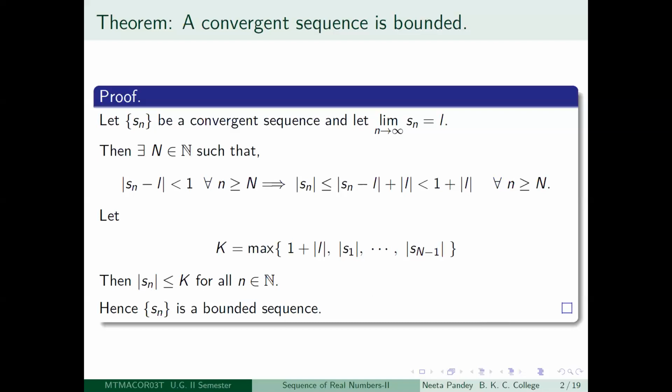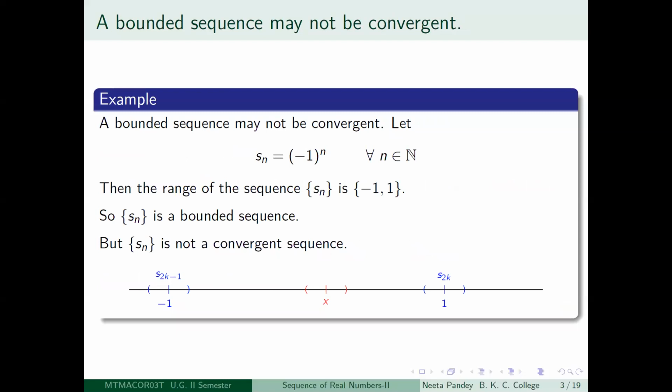Fine. So we have proved that a convergent sequence is bounded, and the converse of this statement is not true in general. So to see that, what we will do is we will look at an example. We have seen this type of example in the previous lecture also. Just look at S_n is equal to (-1) to the power n for all n in N.